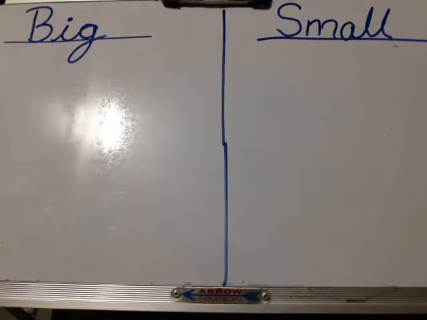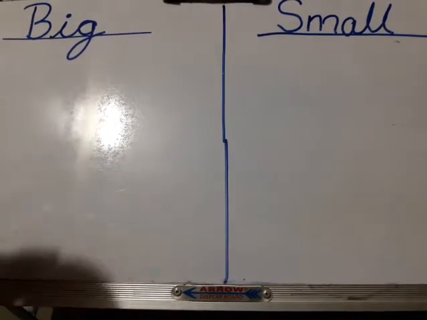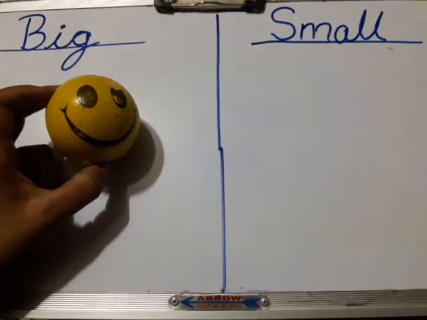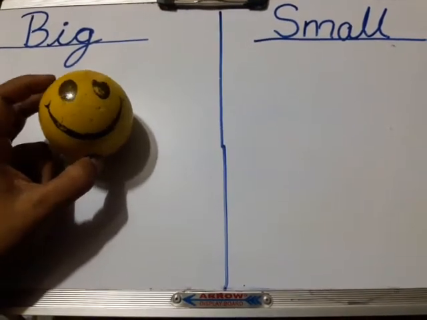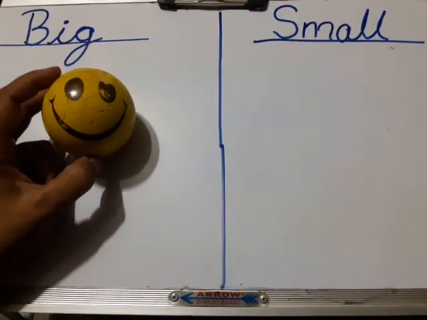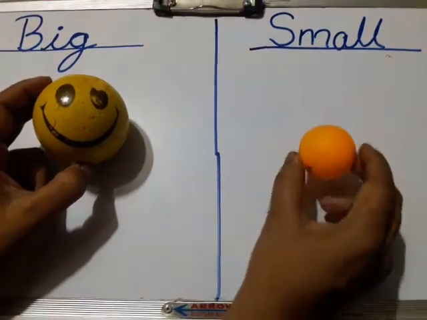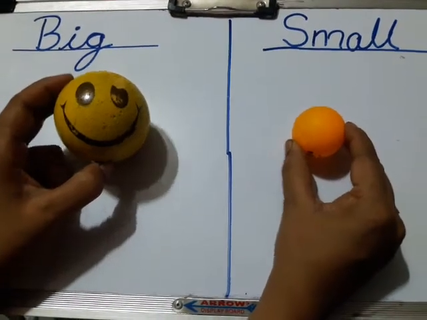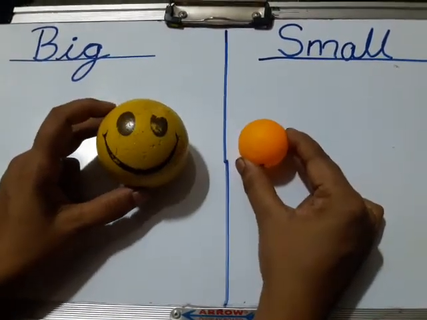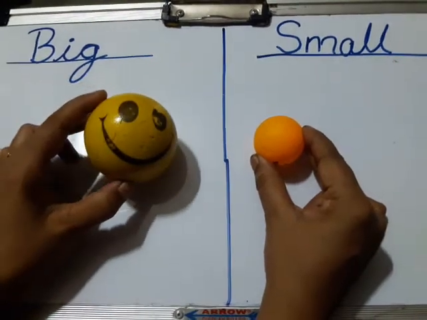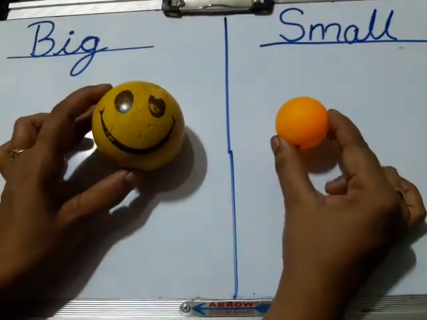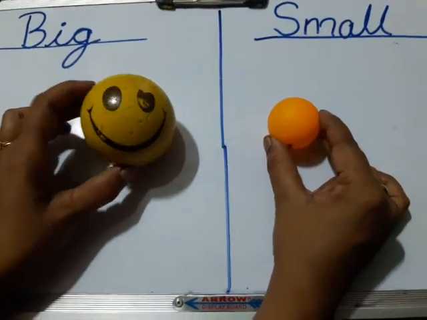Now first I have this ball. So this ball is big in size than this ball. Do you understand? See the difference? Big. Big means बड़ा. तो ये बॉल से बड़ा है ना?